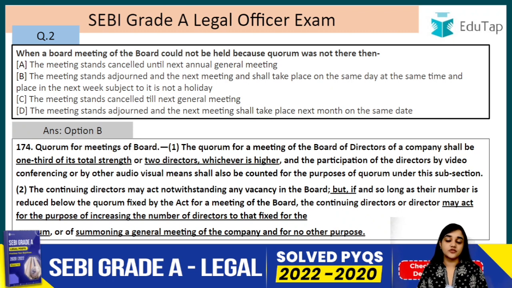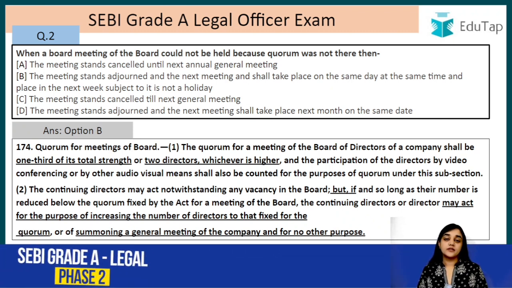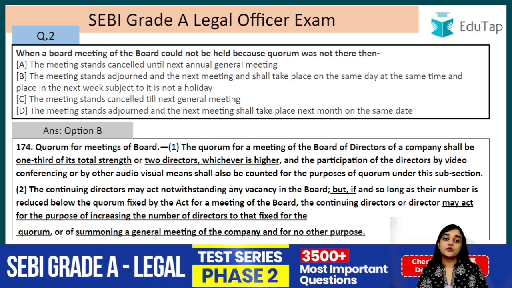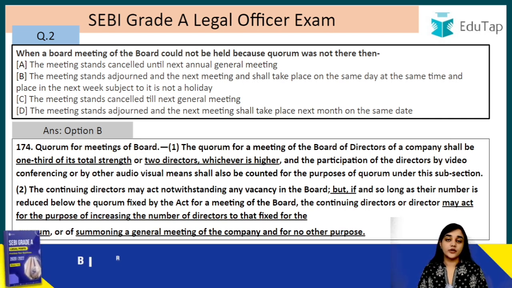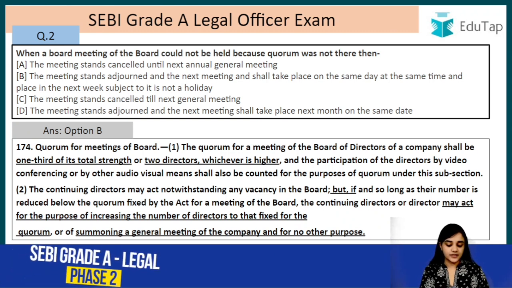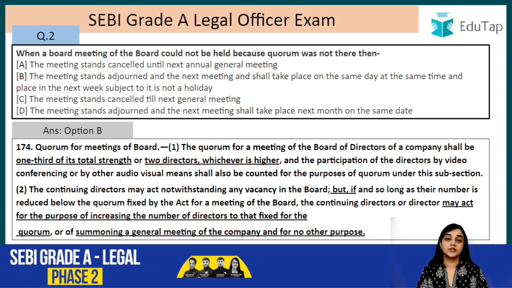What will be these functions? First of all, it will be their duty to increase the number of directors to reach the quorum, to at least reach the number of directors as mentioned in the quorum. Or the second duty would be to summon a general meeting, right? So these will be the only 2 things that the continuing directors can do if their number is decreased below the number of directors mentioned in the quorum, and they cannot transact any other business. That is why it is written, and for no other purpose.